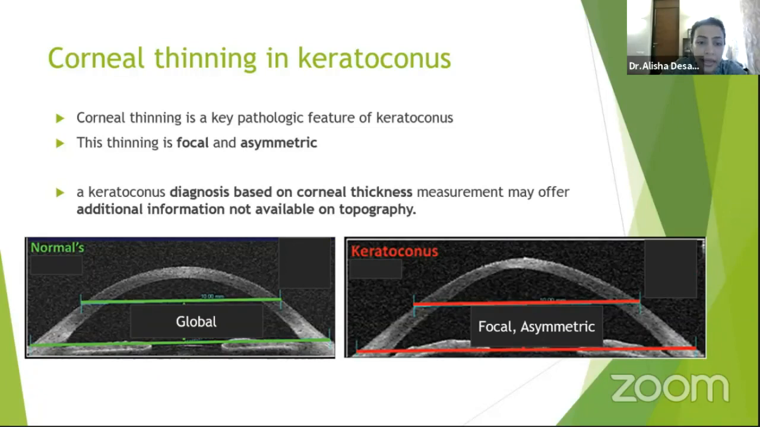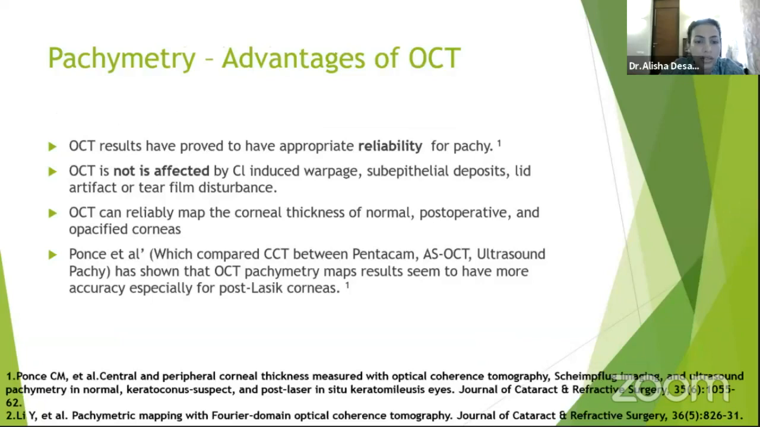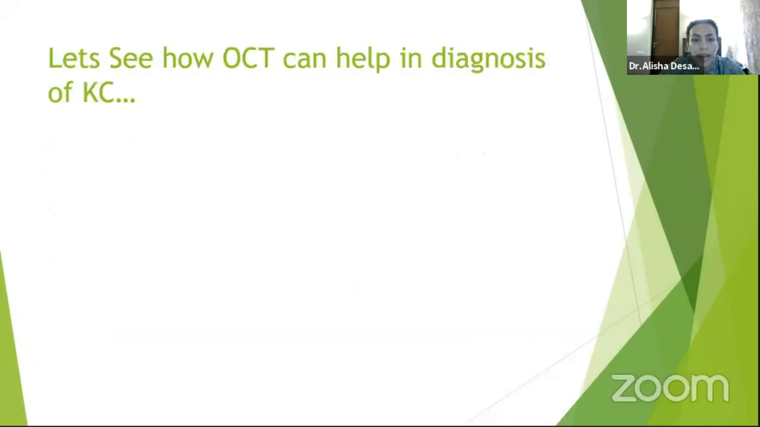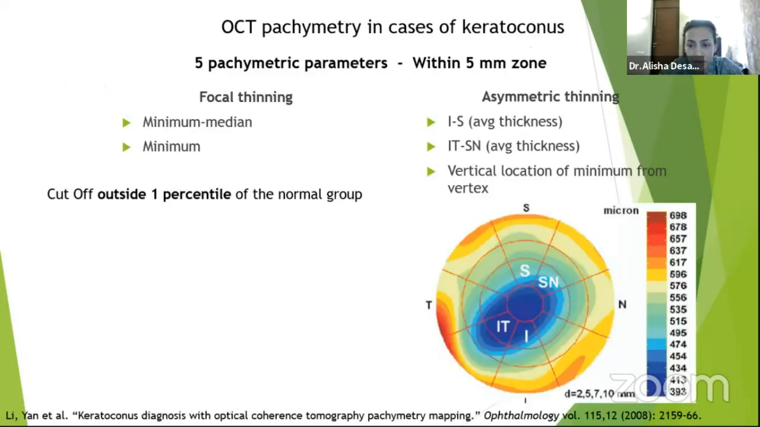So corneal thinning in keratoconus is focal and asymmetric. As you can see here, there's a global thinning in a thin cornea, which is normal, and an asymmetric focal thinning in keratoconus. Basically, let's see how OCT can help us with the diagnosis of keratoconus.